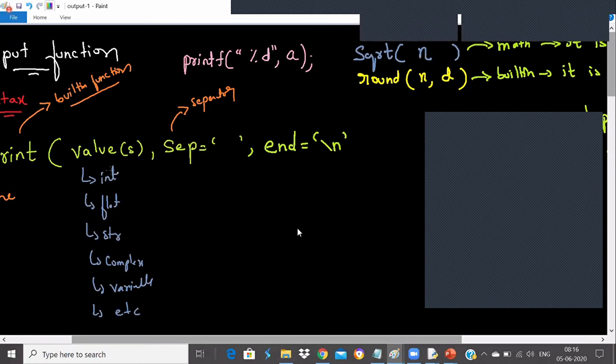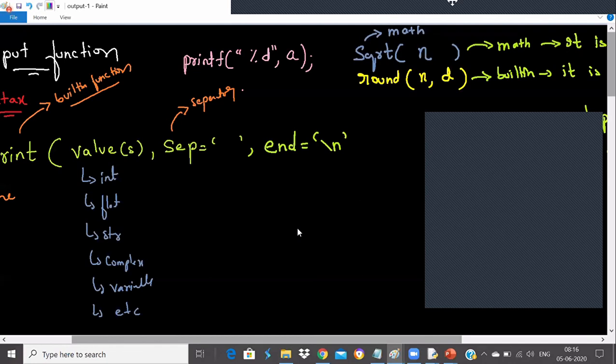And then we also revised today. That's why it took time, because most of the people have joined us today, so we revised for them. So value, separator, and end, three arguments we have discussed.